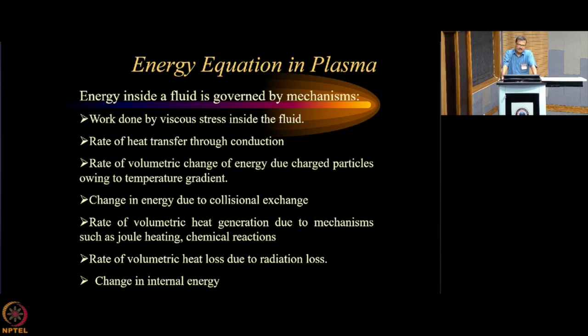And then there are certain exothermic reactions which may happen inside plasma, because plasma species may well be chemically reactive. Whatever energy comes out from the reaction can contribute significantly to the plasma. For example, suppose you are oxidizing metals.